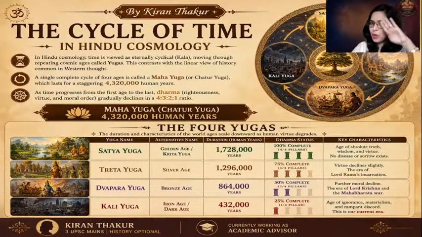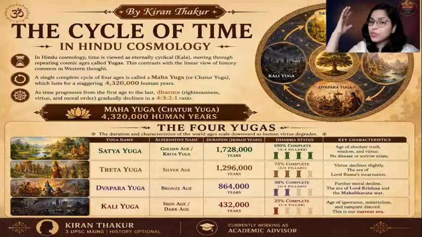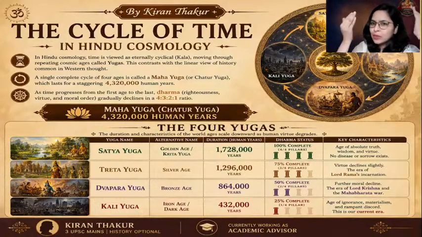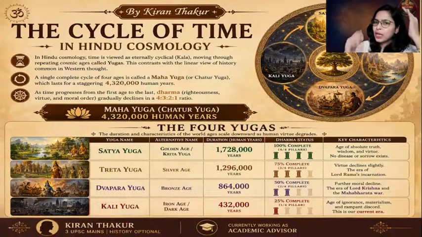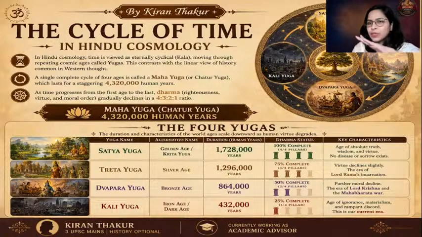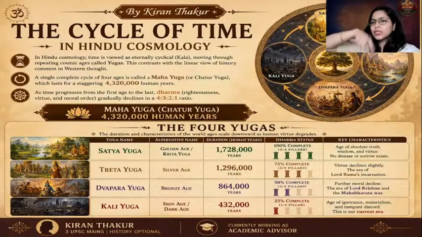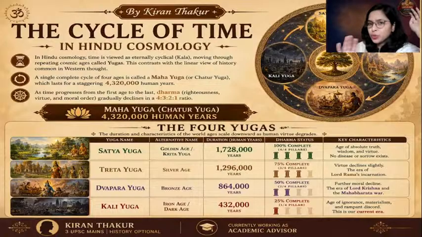So the first yuga, out of these 4 yugas, will be the biggest one. Then the next yuga will be a little smaller, and then a little smaller, and this one Mahayug will end. The earth will be destroyed, and again there will be the creation of a new earth, and then a new Mahayuga will begin. So this cycle is on, and hence it is called a circular cycle. It is not going to end. So this is the Indian philosophy.